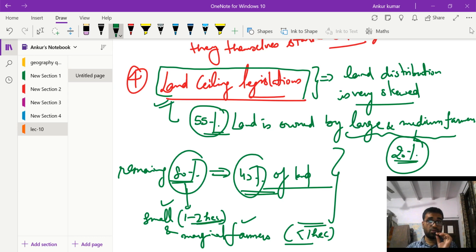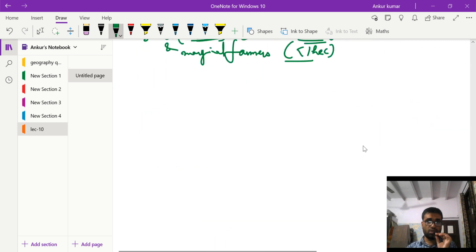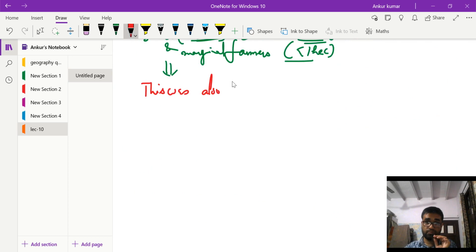But again, as I said, this was not a successful reform, because land ceiling was also bypassed. Now, how was it bypassed?